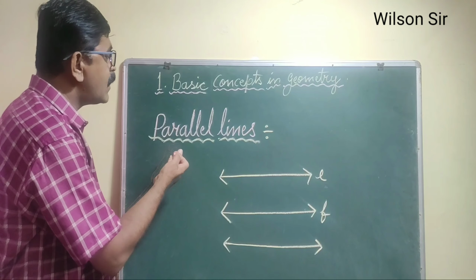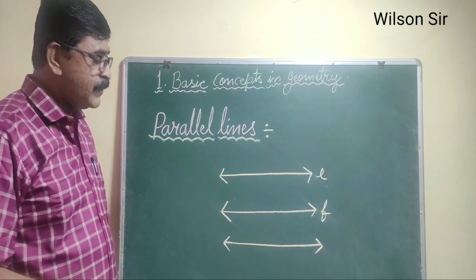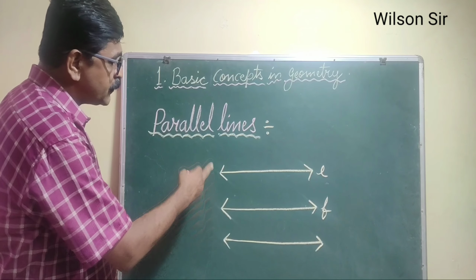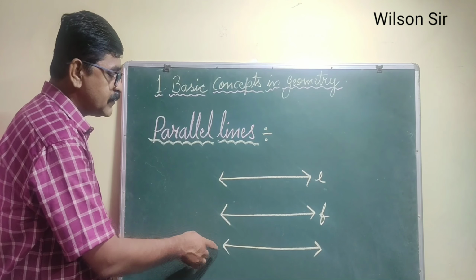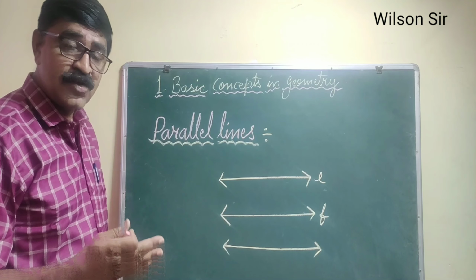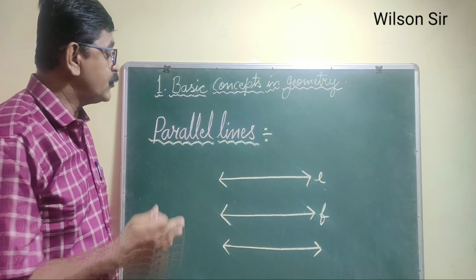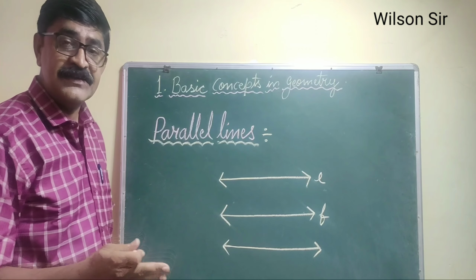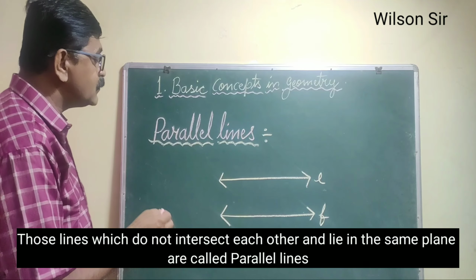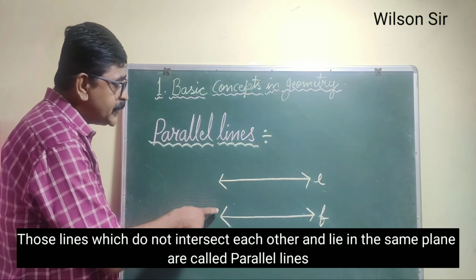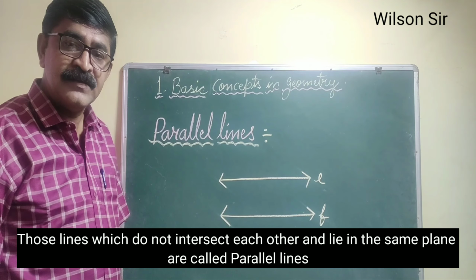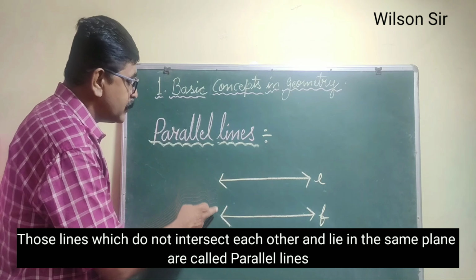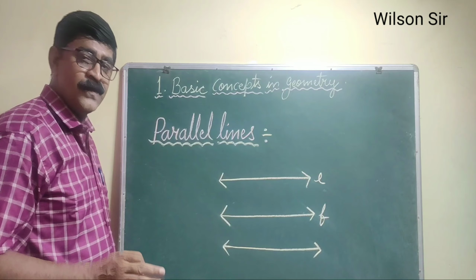So what are parallel lines? From this figure, what can you say? All these three lines are separate, they are not cutting each other, and for that cutting word in geometry we say intersection. So those lines which do not intersect each other and lie in the same plane are called parallel lines.